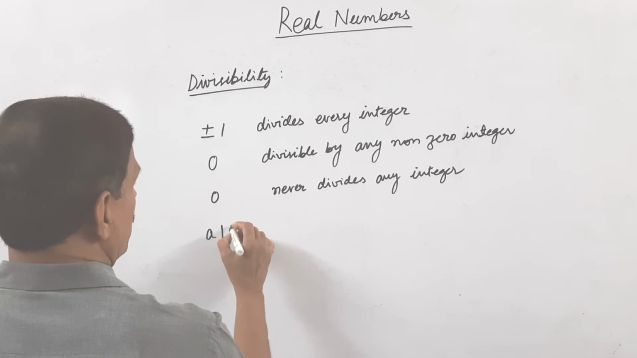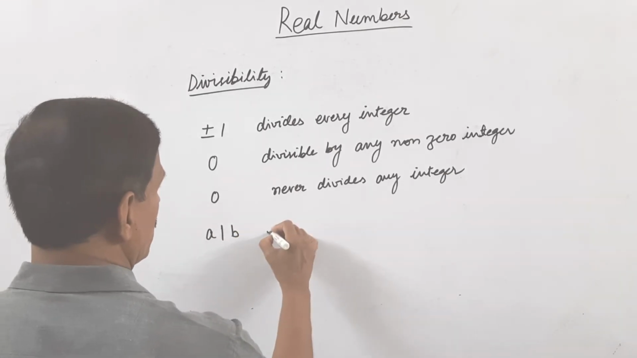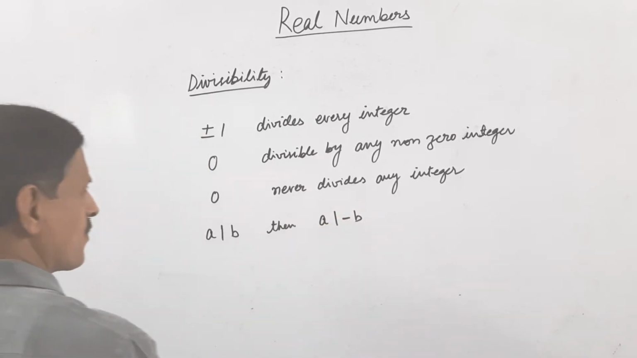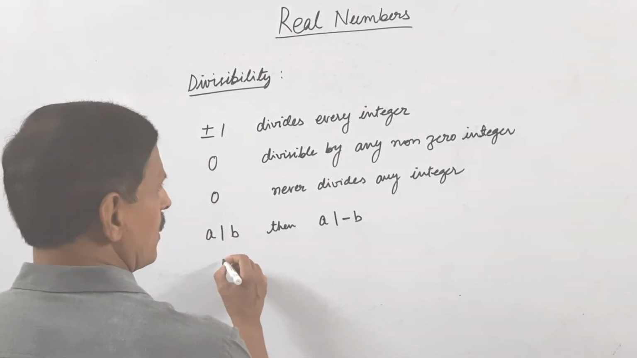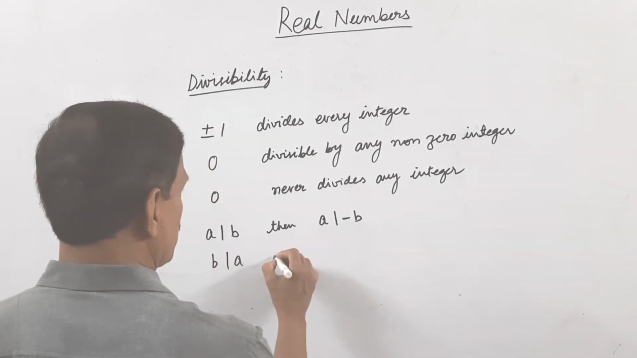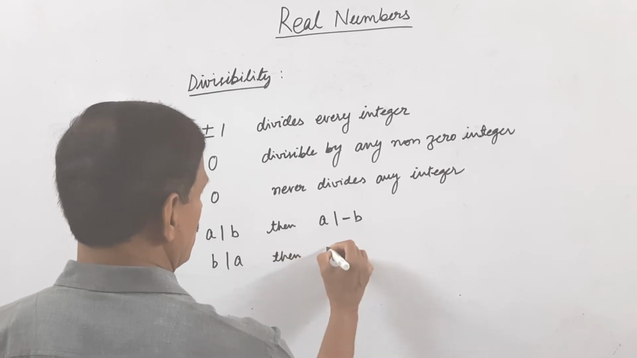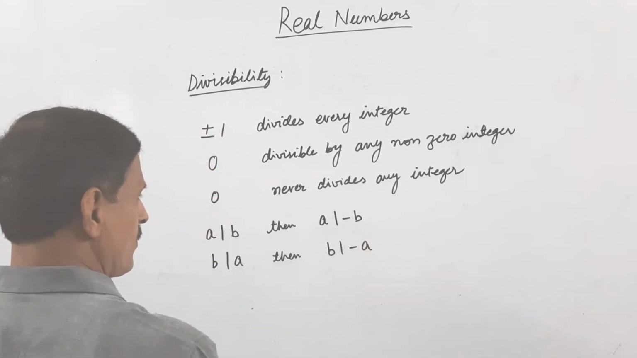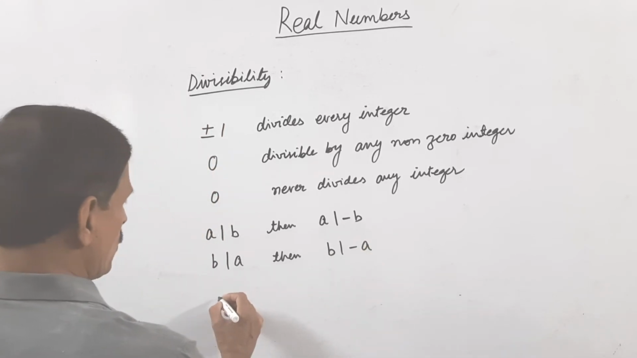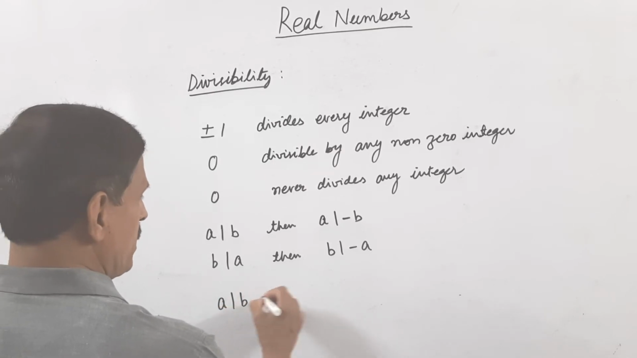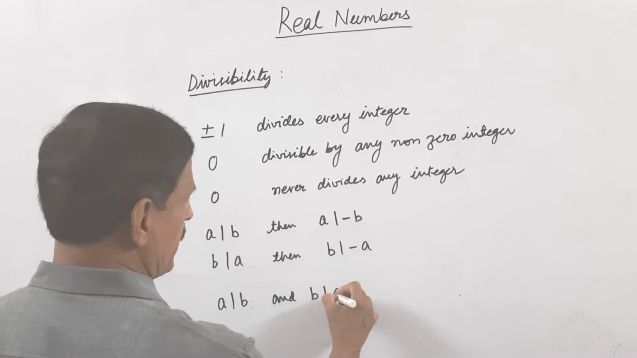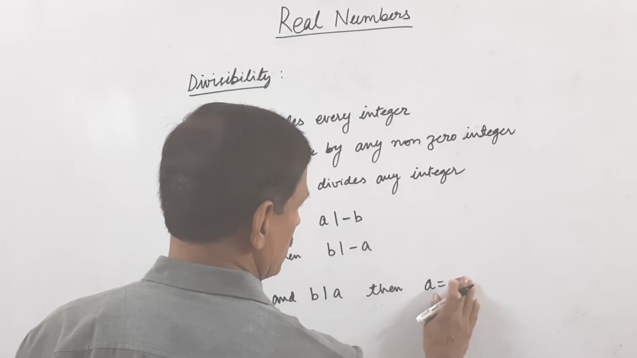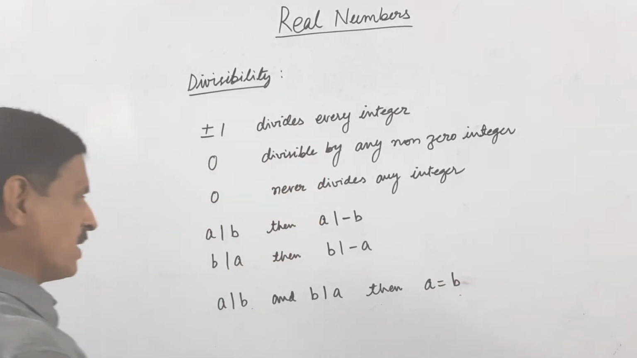If a divides b, then a divides minus b, and if b divides a, then b divides minus a. Also, if a divides b and b divides a, then a is equal to b.